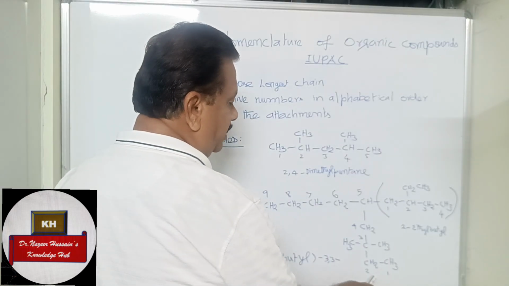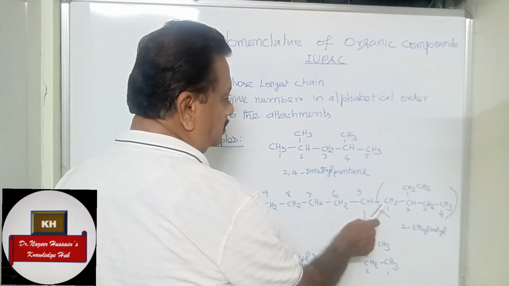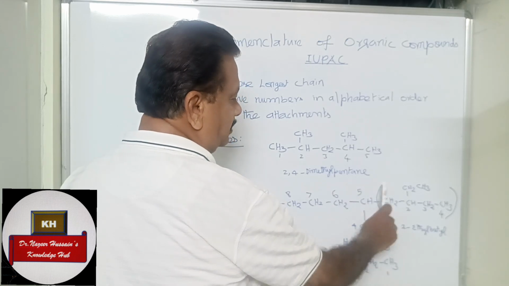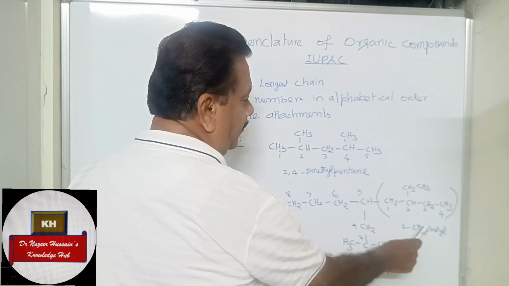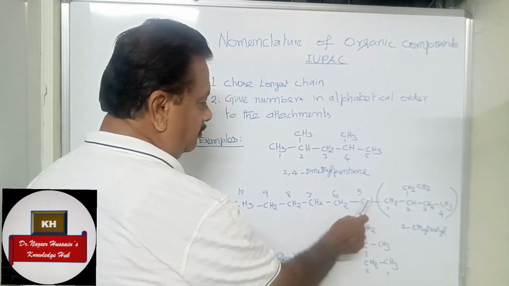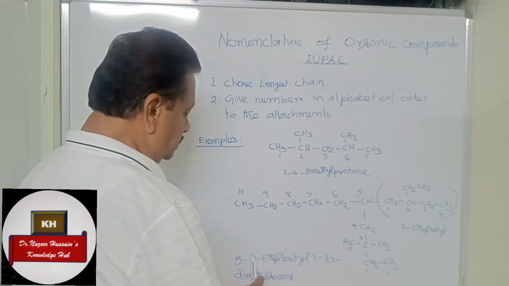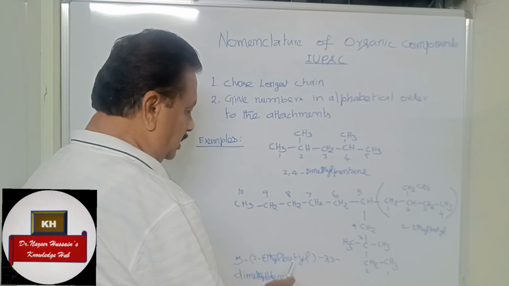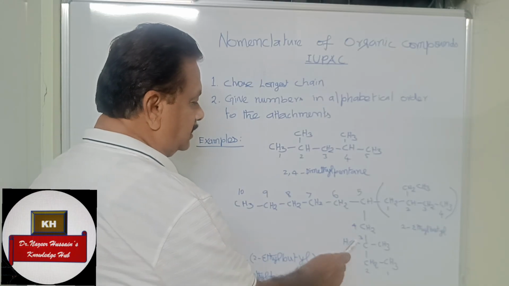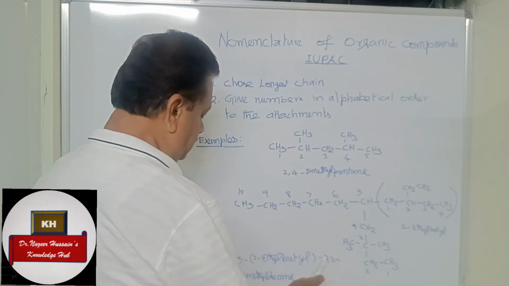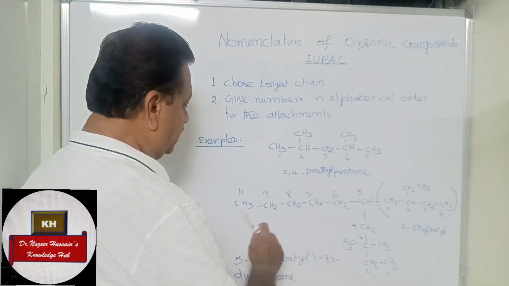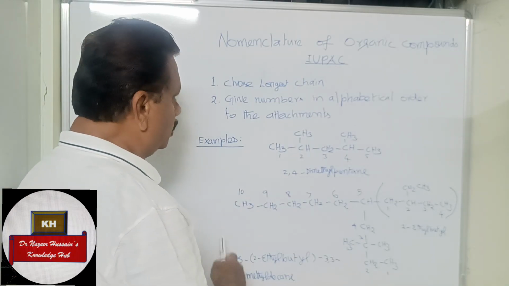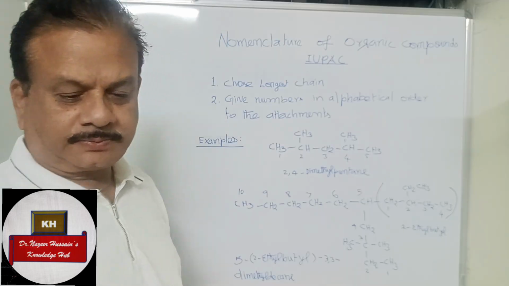So start numbering from 1, 2, 3, 4, 5, 6. This whole unit we have to write separately, that is 1, 2-ethylbutyl. So you write position 5 dash, then put this in brackets, 2-ethylbutyl, hyphen 3,3-dimethyldecane. Decane, 10 carbon atoms. Hope you understood this.